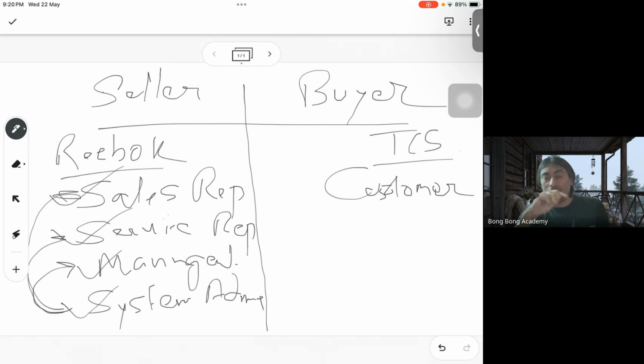So your responsibility as a system administrator is to change Salesforce, configure Salesforce, customize Salesforce, and implement a software that fulfills the business requirement of Reebok.